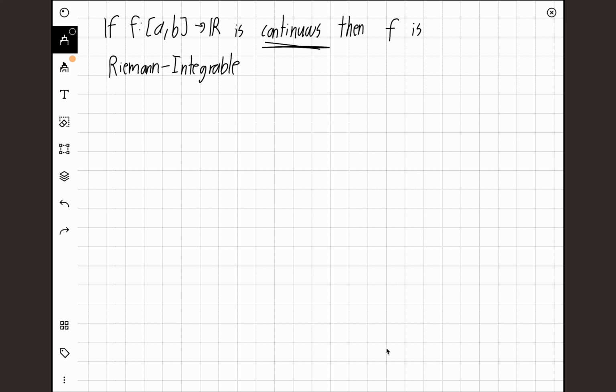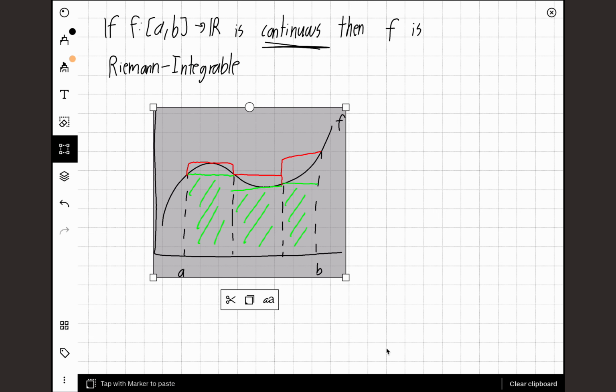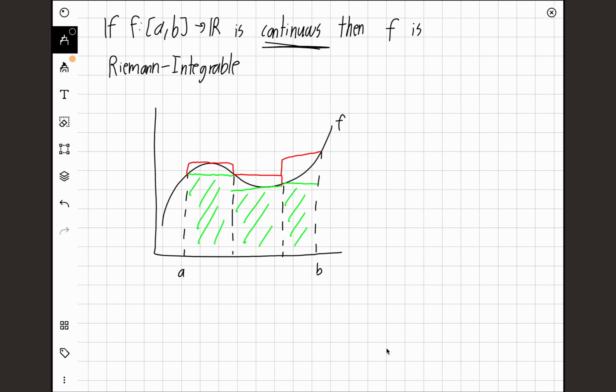First of all, what does it even mean for a function to be Riemann integrable? Well, that just means, if we take the upper and lower sum of a function bounded on an interval. So again, the lower sum, on each interval, this is an interval I, the lower sums are just the minimum points of the function in an interval. The upper sums would be these red triangles, or the maximum points of the function in the interval.